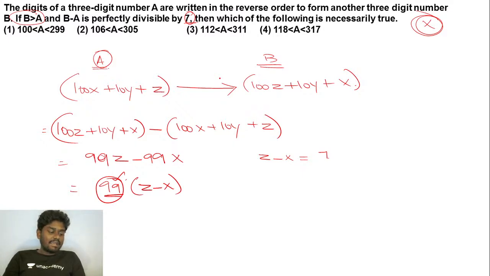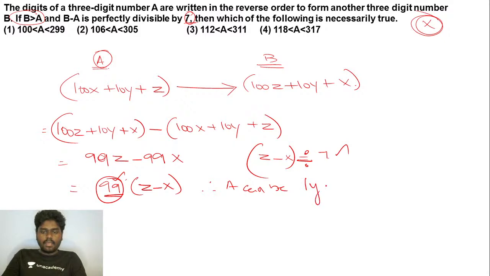I know the fact that 99 is not divisible by 7. If 99 is not perfectly divisible by 7, then this Z minus X should be perfectly divisible by 7. Fine. So if that is the case, so probably if you try to rule out, then the number A can be 1y8, or it can be 2y, what it is.